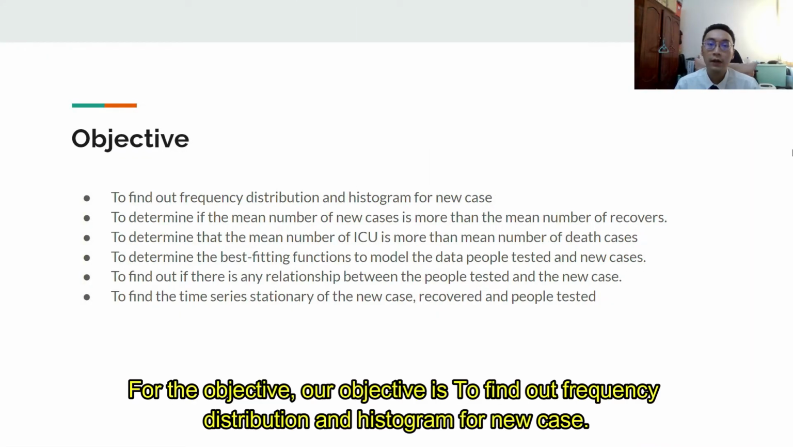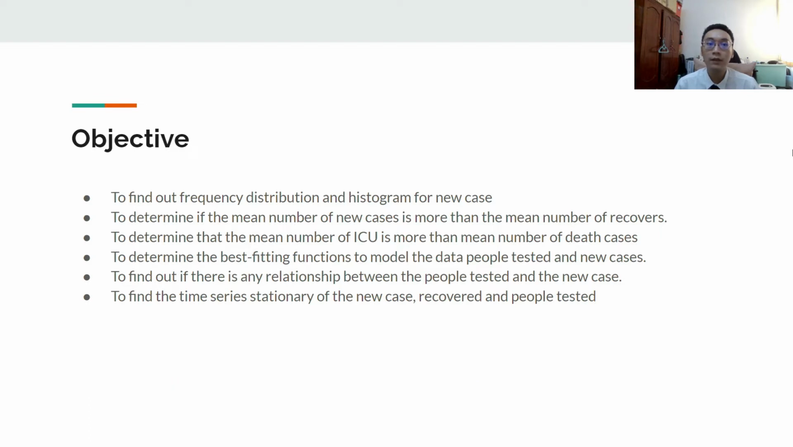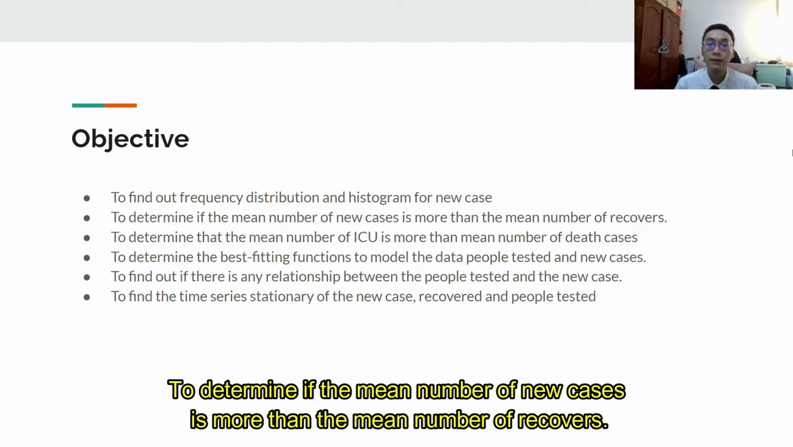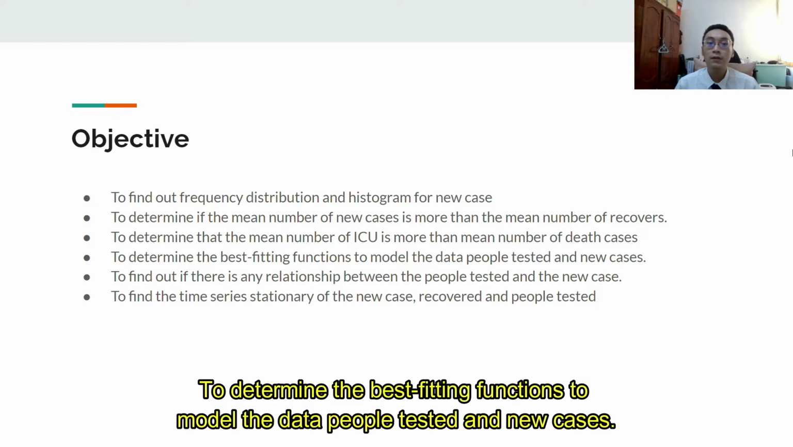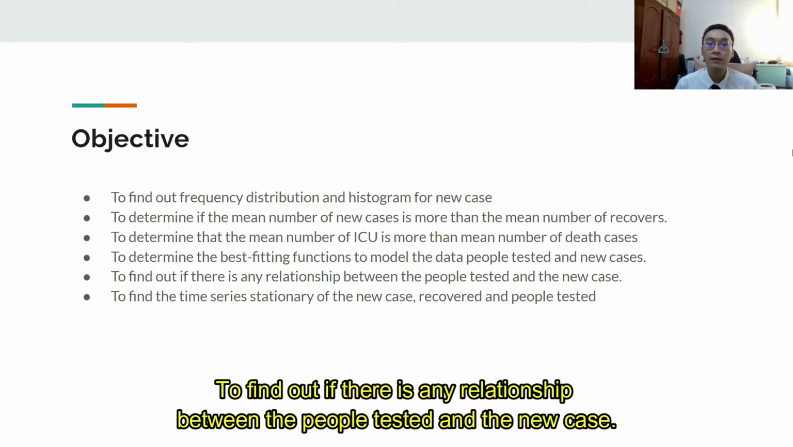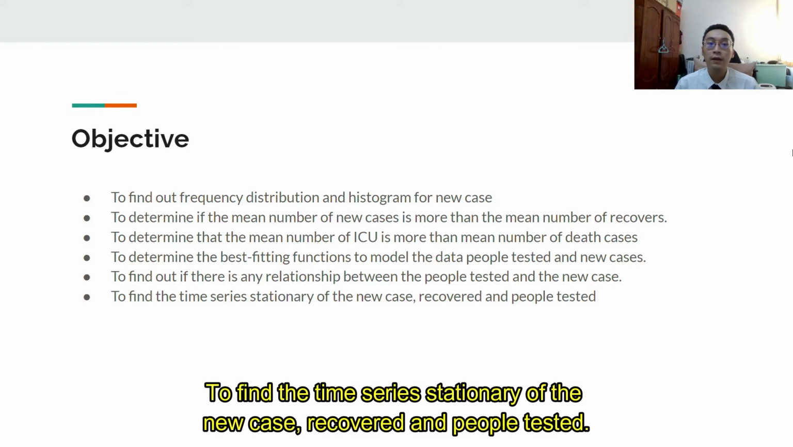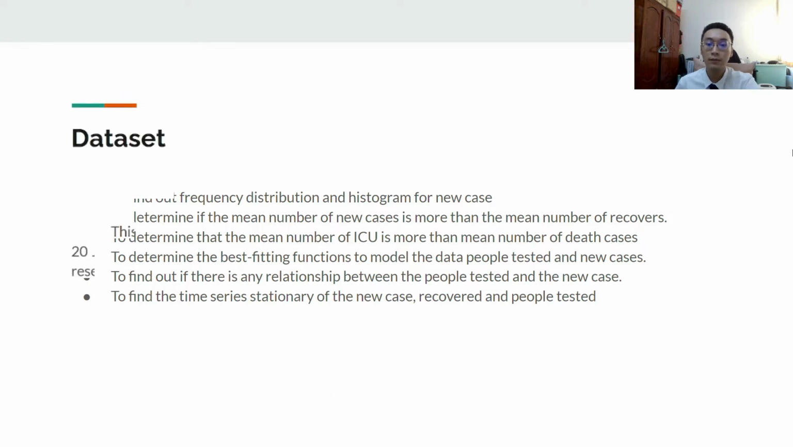Our objectives are to find out the frequency distribution and histogram for new cases, to determine if the mean number of new cases is more than the mean number of recoveries, to determine if the mean number of ICU cases is more than the mean number of death cases, to determine the best fitting function to model the data of people tested and new cases, to find out if there is any relationship between people tested and new cases, and to find out the time series stationarity of new cases, recovered, and people tested.